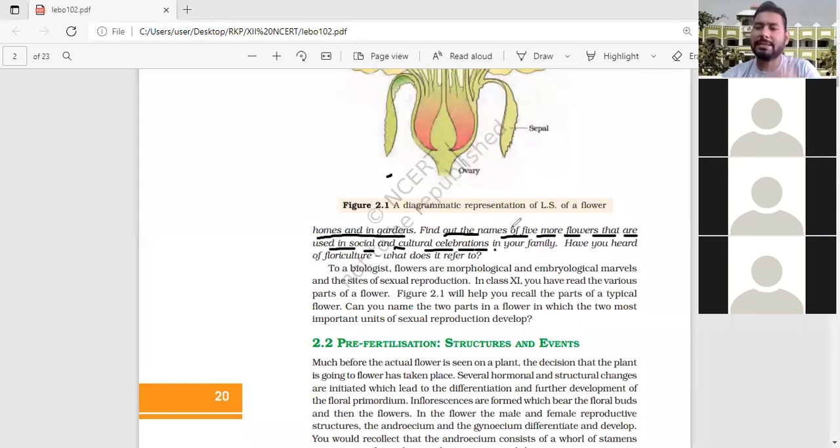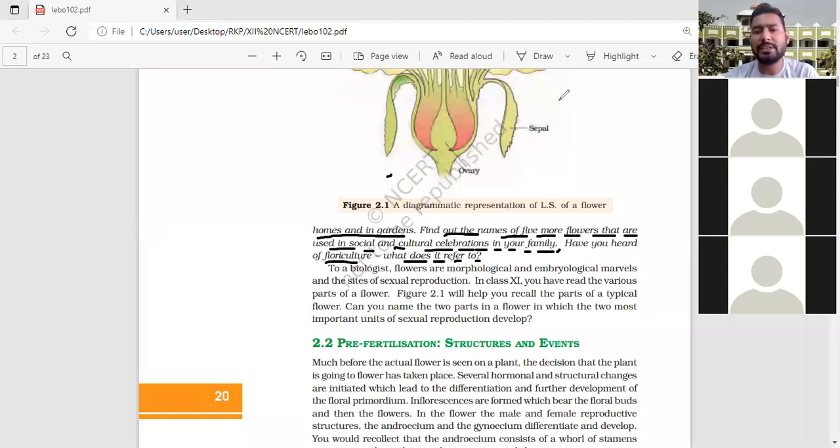We know China rose, Hibiscus rosa-sinensis, and different flowers are used for worship purposes. Jasmine. Okay, now have you heard of floriculture? What does it refer to?